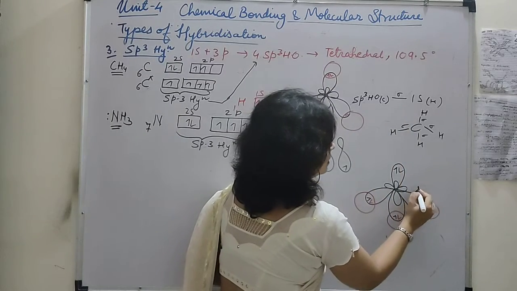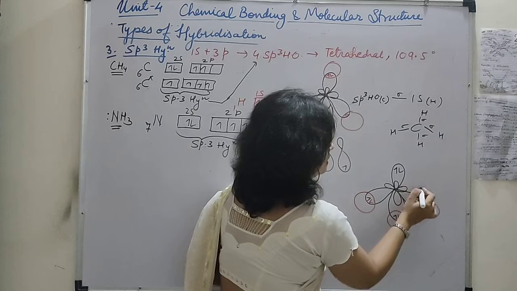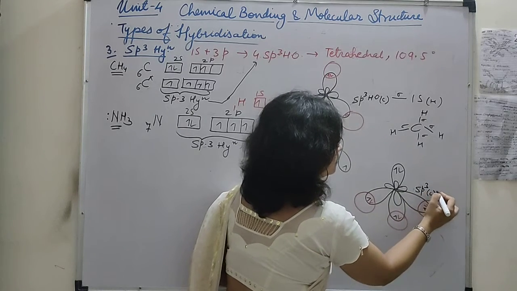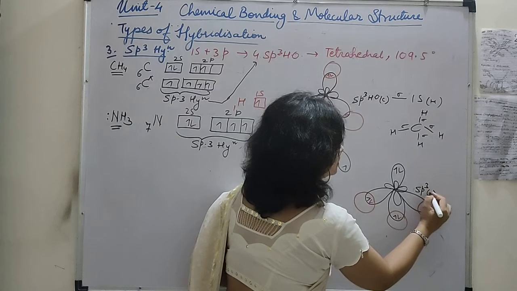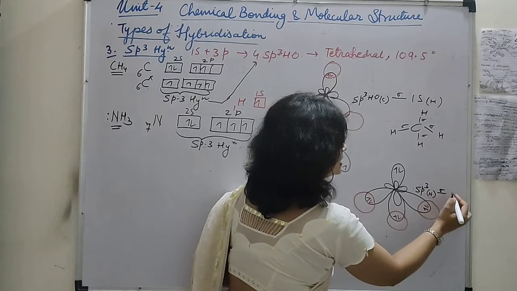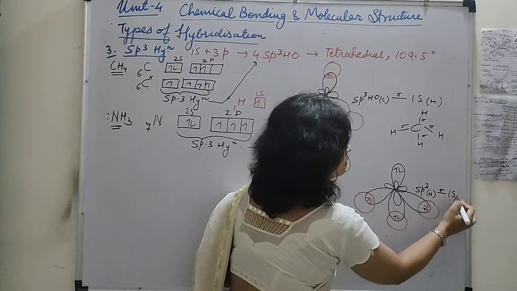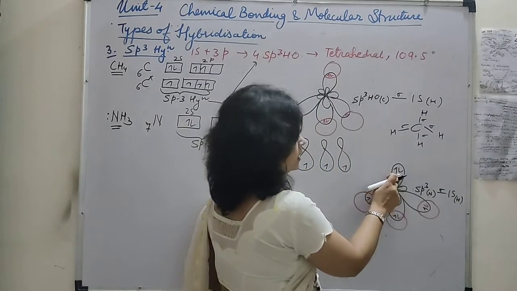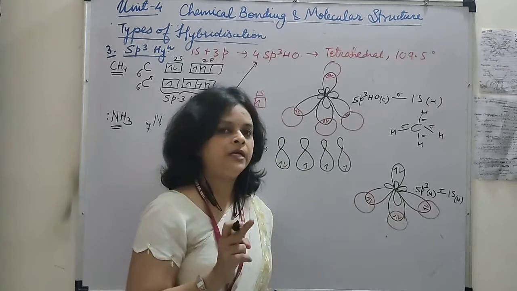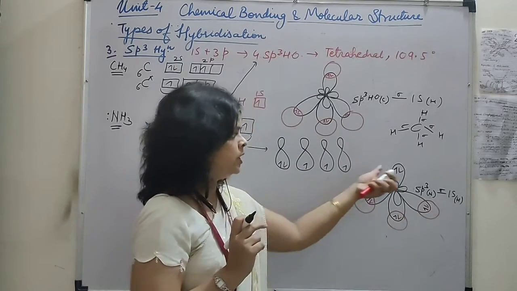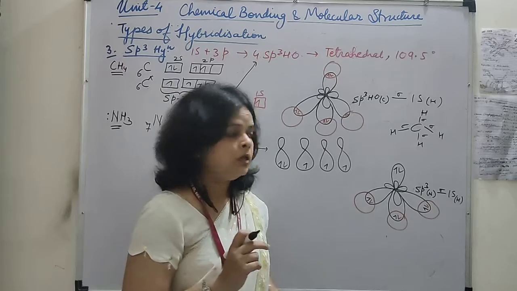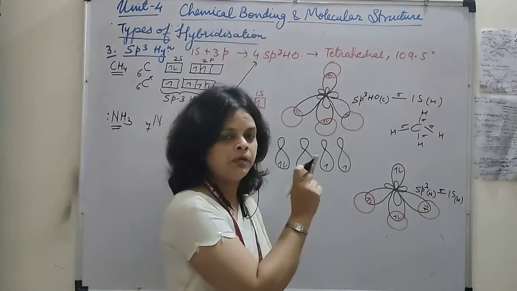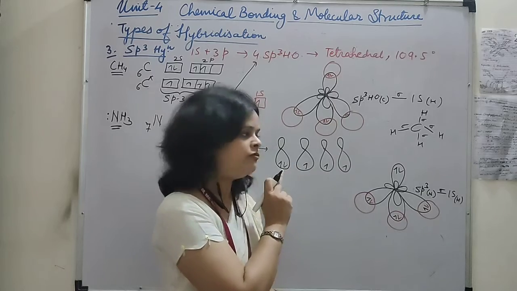This is the sp3 hybrid orbital of nitrogen, forming a sigma bond with 1s orbital of hydrogen. Okay, now see this one, it is already having a pair of electron, so it is not forming any bond. But here this is present in the form of lone pair, which is not participating in the bond formation.